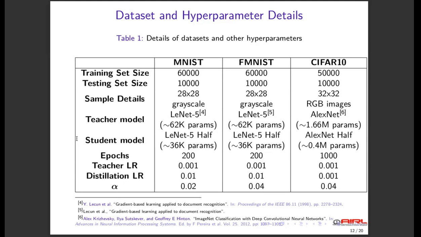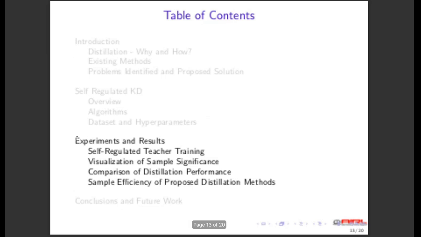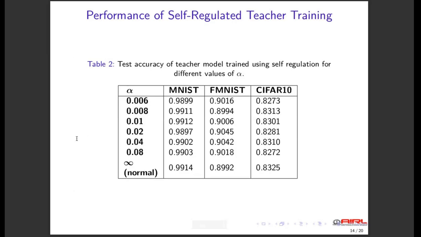And we compare our methods' performances with those methods that use only the output probabilities of the teacher model to supervise the student model. So now coming to the results. From this table, we observe that the self-regulated training achieves the same level of generalization as the conventional training method. In the case of FashionMNIST, the results are always better with the self-regulated training.